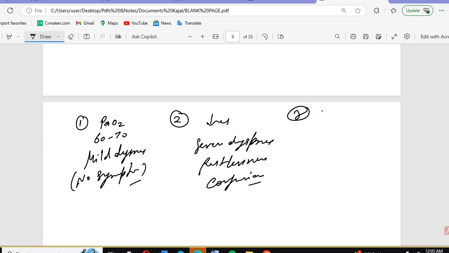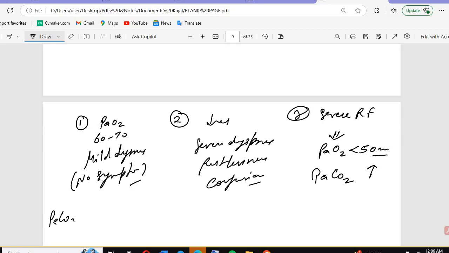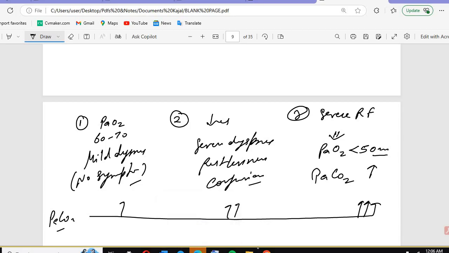Third, we have the third degree, severe respiratory failure. The partial pressure of oxygen will be very low, less than 50 mmHg, and the partial pressure of carbon dioxide will be significantly elevated. It will keep increasing, very high here, less here, a little high here. The other thing you will see here is cyanosis. The patient will be confused, with inability to speak in full sentences, altered consciousness, a possibly life-threatening condition.